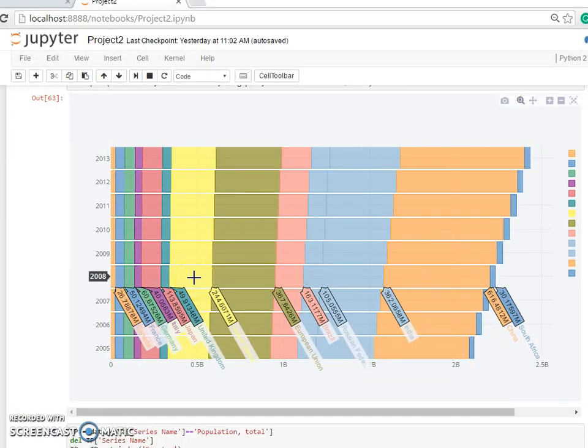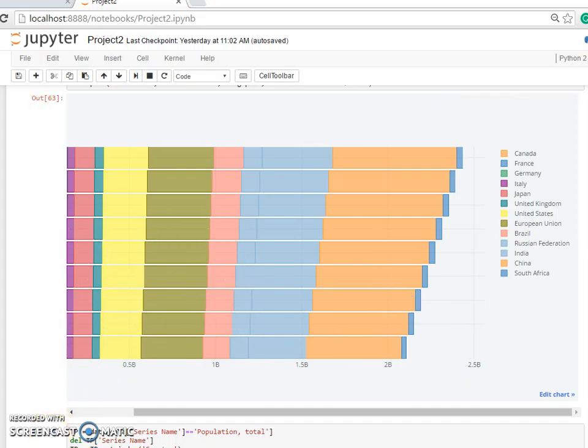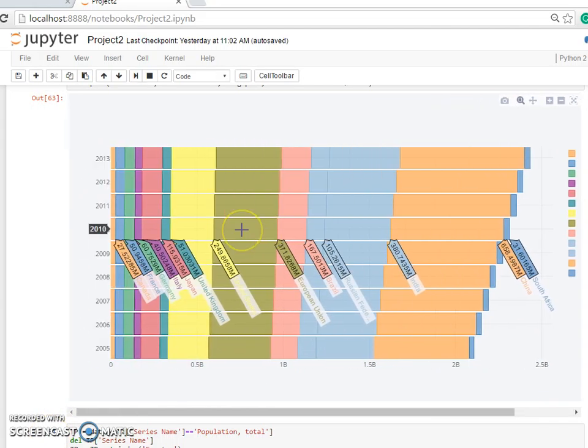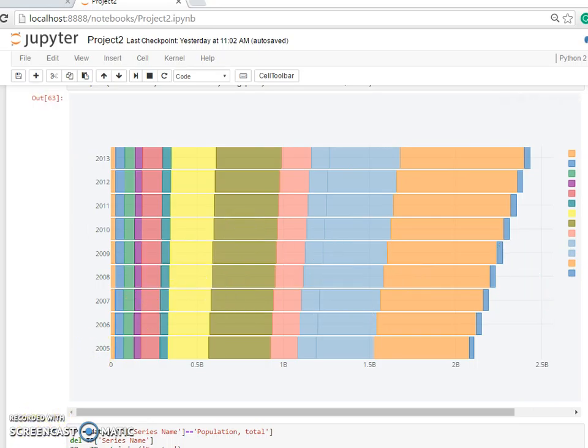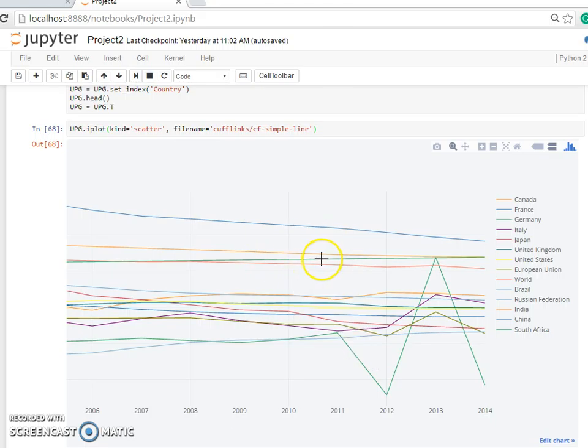This histogram shows the urban population from 2005 to 2013. We can see that China had a huge urban development, as well as India. Other countries remain stable. These slide charts show the urban population growth. We can see Germany's population had a huge wave from 2011 to 2014. The growth of the other countries remained reduced, but South Africa's kept increasing.